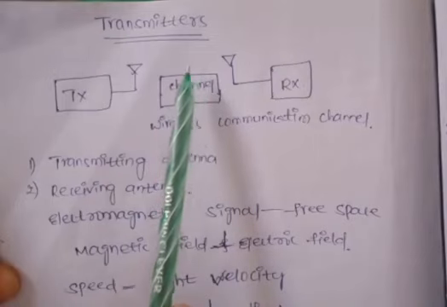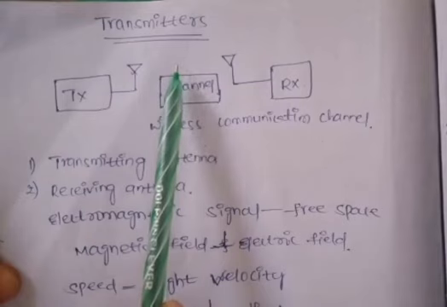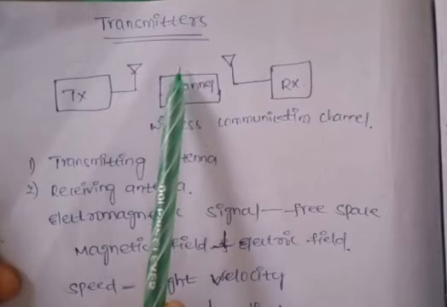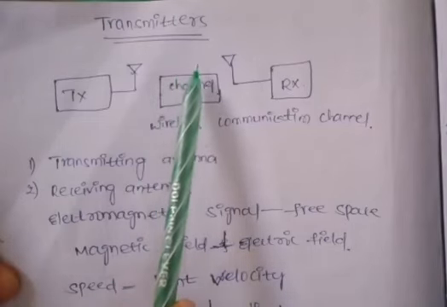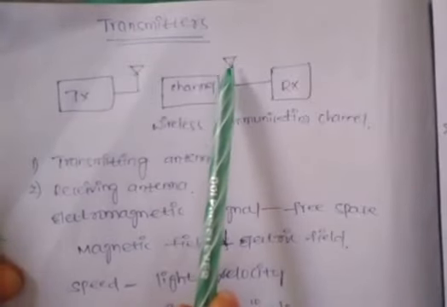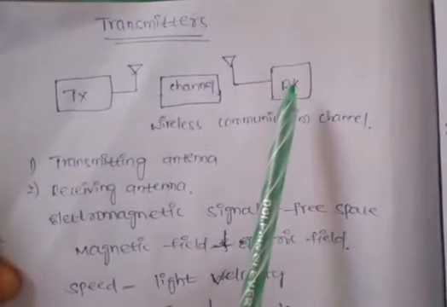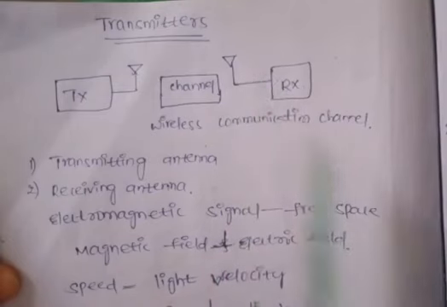In the free space, the electromagnetic wave has two fields, one is the electric field and the other is the magnetic field. Those two fields are perpendicular to each other. Whenever the signal enters the free space, the signal is attenuated, so that weak signal is received by the receiving antenna. After that we have a number of amplifier stages, and those amplifiers boost up our signal.